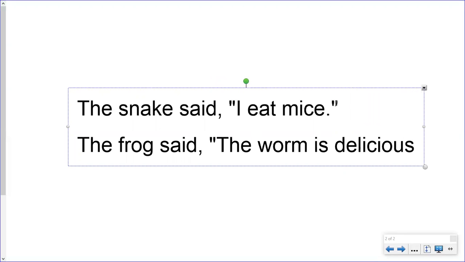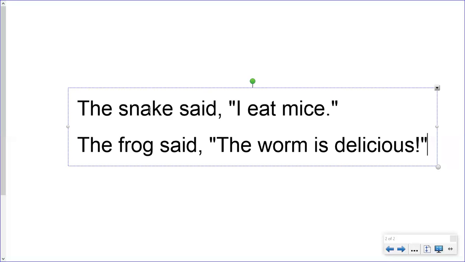Now I think, am I going to add a period, a question mark, or an exclamation point? It all depends on what type of sentence it is. If he's excited about it, we might end it with an exclamation point. And now I have to add the quotation marks to capture the words.